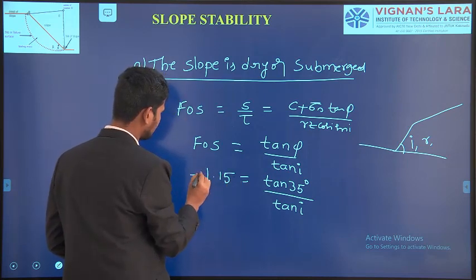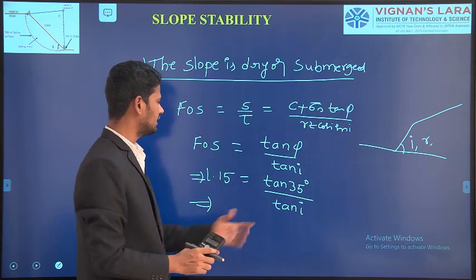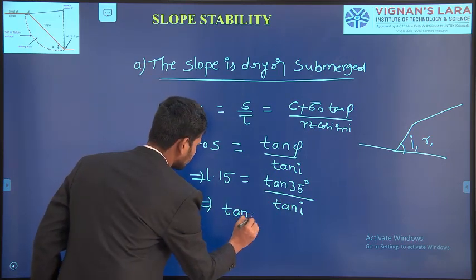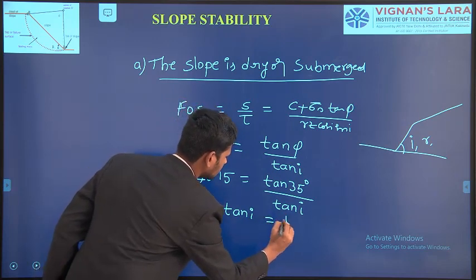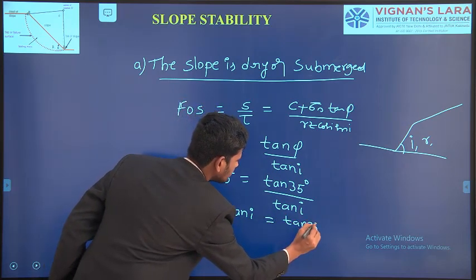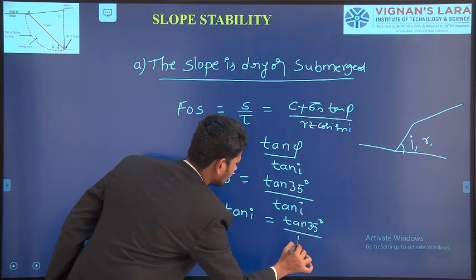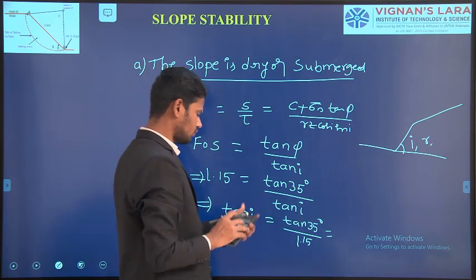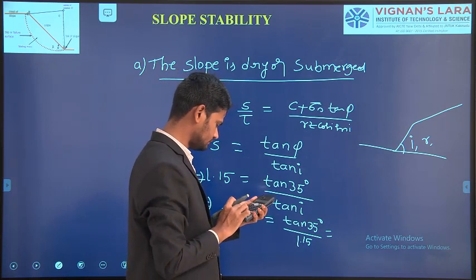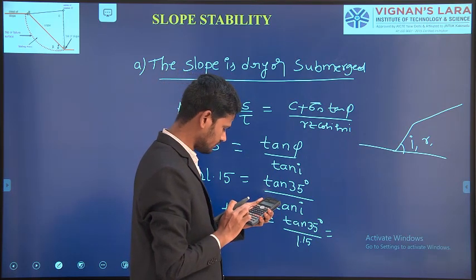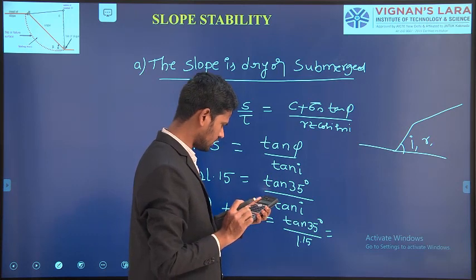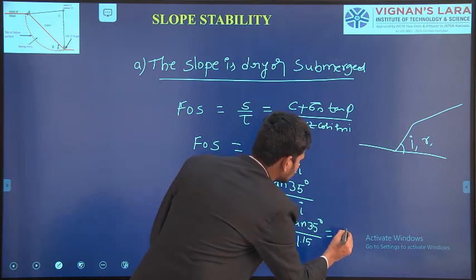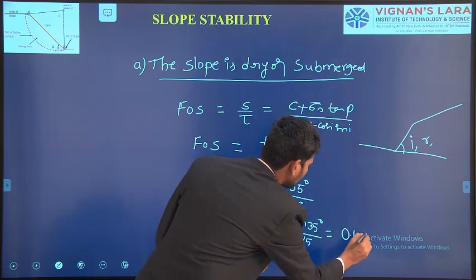Now my interest is to calculate the angle of inclination of the slope. That means tan i equal to tan 35 degrees divided by the factor of safety 1.15. If you substitute tan 35 degrees divided by 1.15, I am getting this value as 0.412.